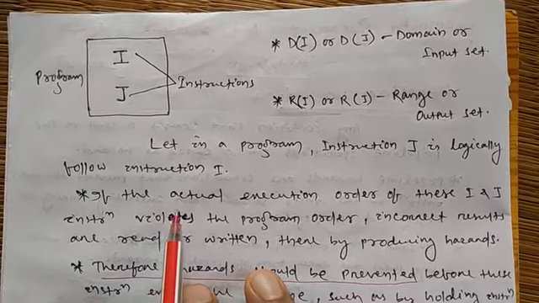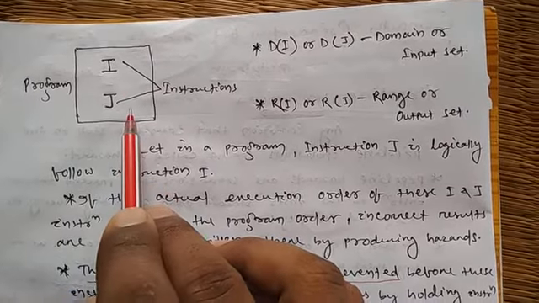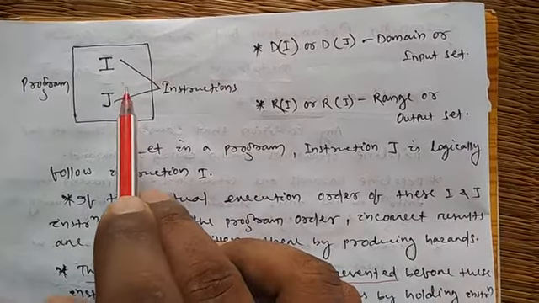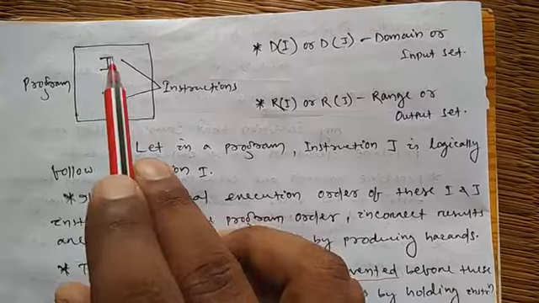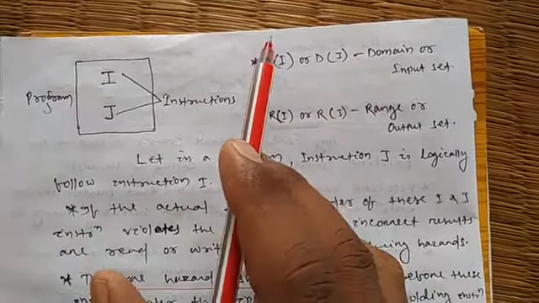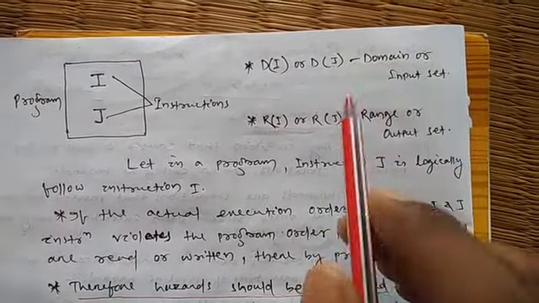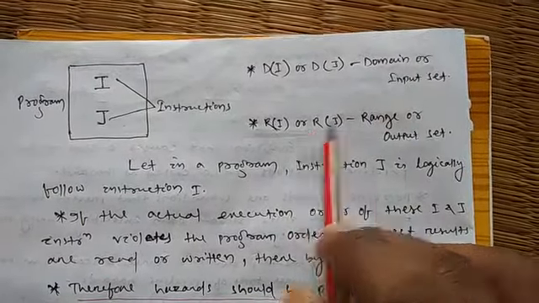Assume that there is a program and there are two instructions, instruction I and instruction j, and assume that they are following a sequential order. I will be executed first, then j will be executed. There are two things to remember. Domain is called the input set, and range is called the output set.